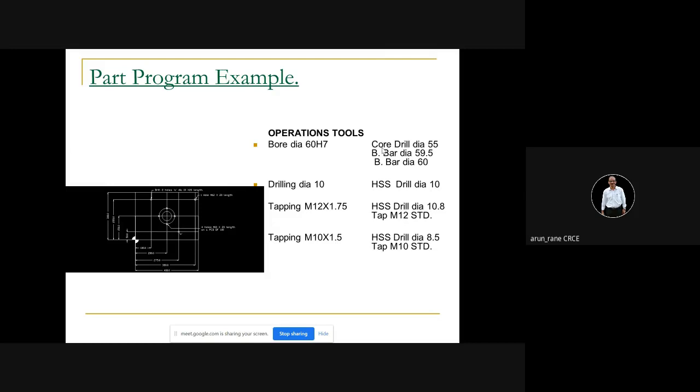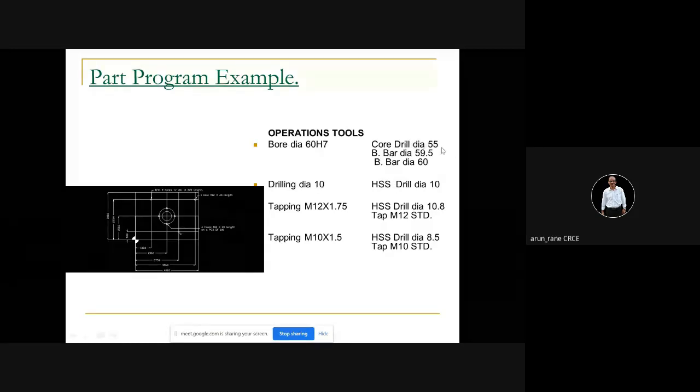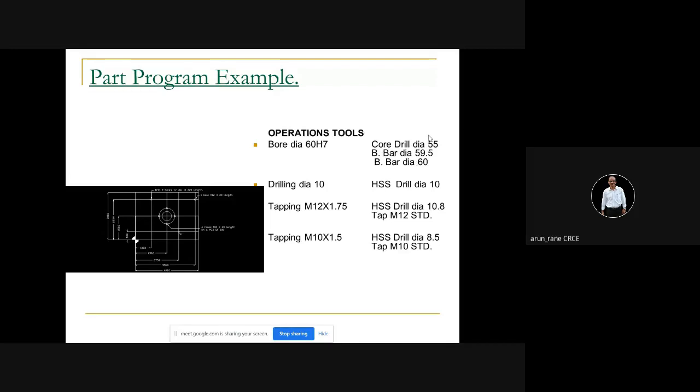So tool number one is drill dia 55. Tool number two is boring bar diameter 59.5. So this itself indicates what operation it is, isn't it? Drill dia 55 means obviously it is going to do drilling. Boring bar 59.5, it is going to do boring. This is going to do boring 60. So like that it is.